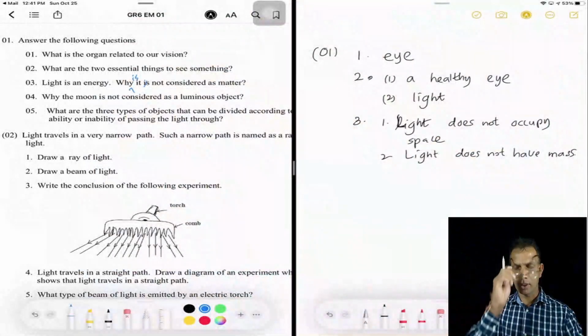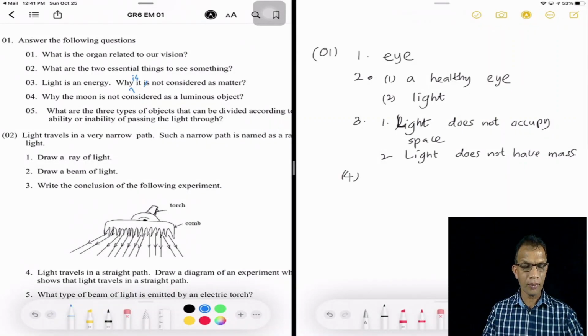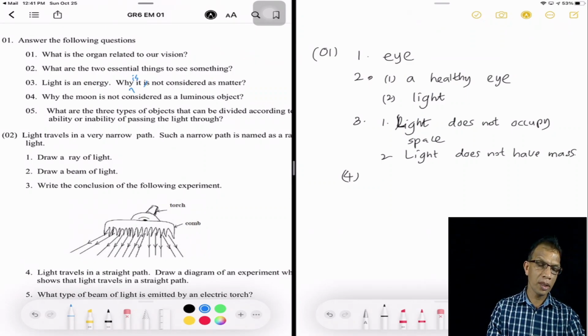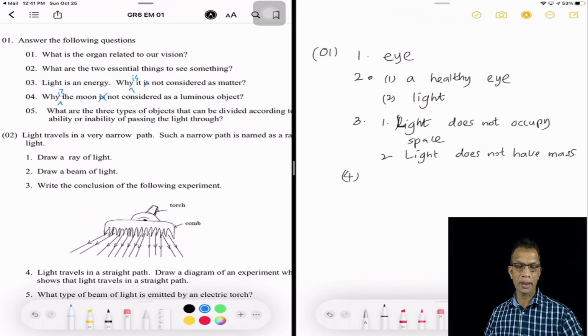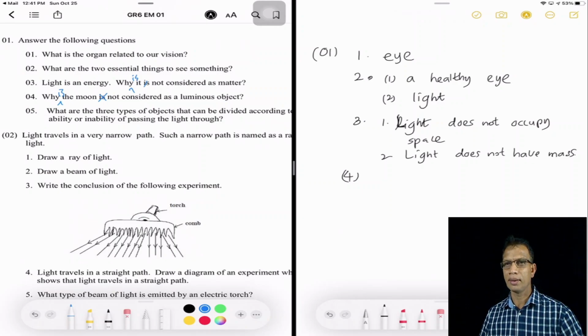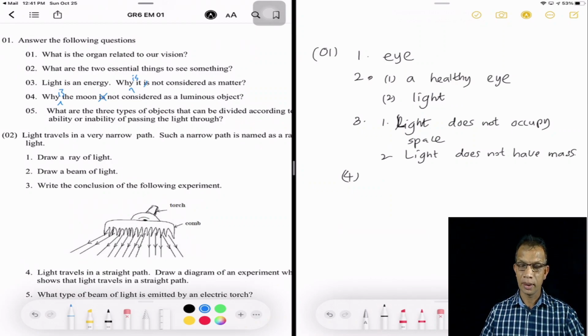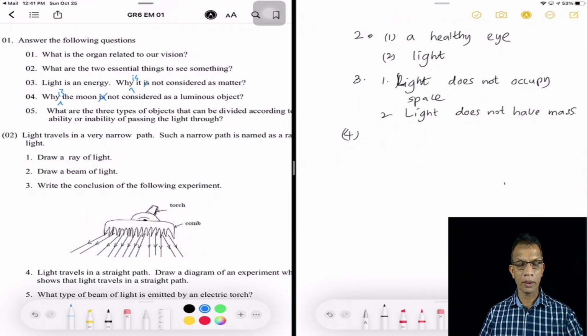Well, moving to the other questions. Question number 4. Why is the moon not considered as a luminous object? To make it a question, you need to have the helping verb in front of the subject. Why is the moon not considered as a luminous object? Well, to make it a luminous object, it should be able to emit light by itself.